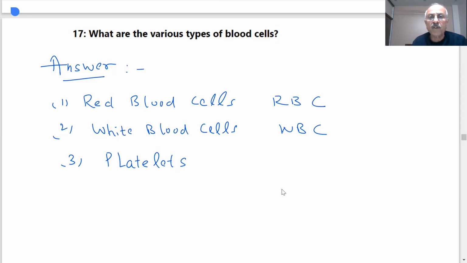What are the functions of RBC? RBC consists of hemoglobin, which gives red color to our blood. What is the function? Sir, I don't know. Okay, learn about it. It is an oxygen carrier. What happens if there is heme which has iron?